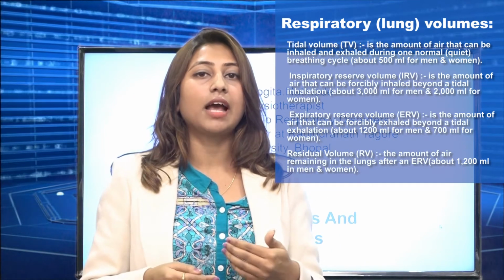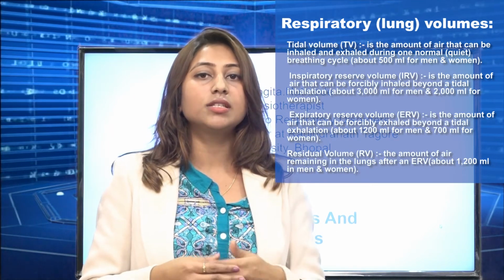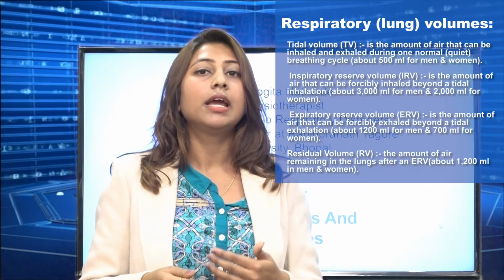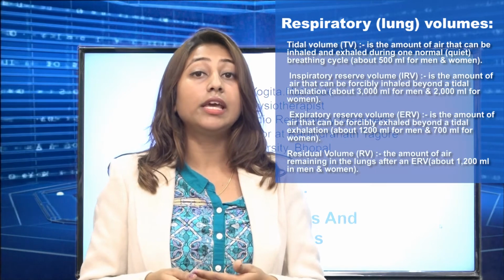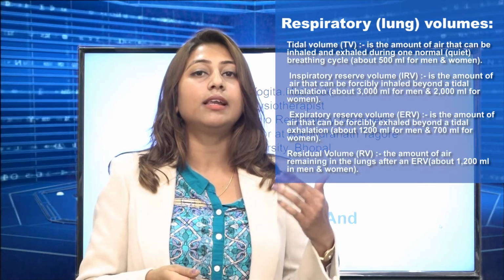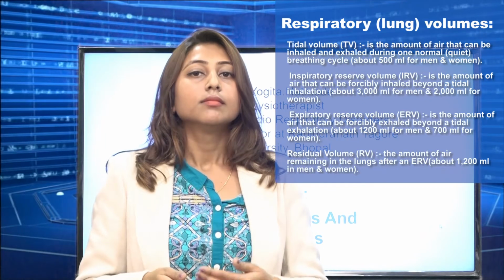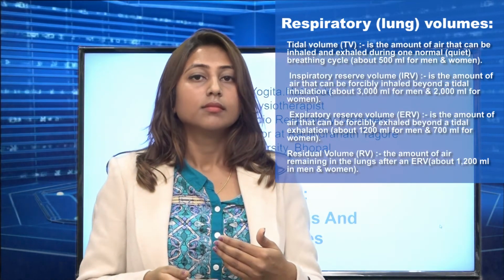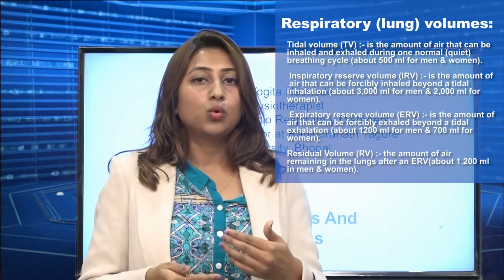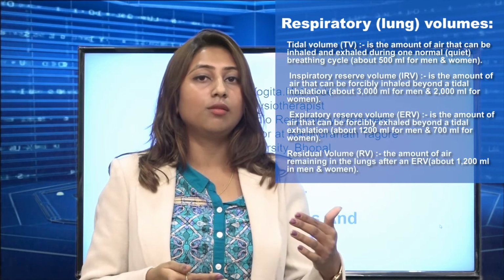Then secondly, we have the inspiratory reserve volume. What is inspiratory reserve volume? By definition, it is the amount of air one person can inhale forcibly beyond the tidal inhalation. Inhale, exhale, that was your tidal volume.